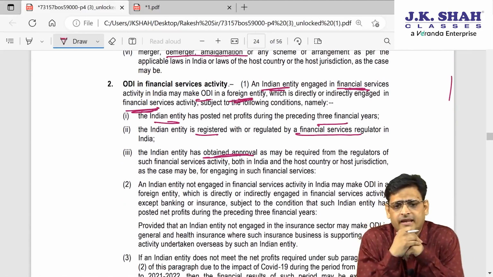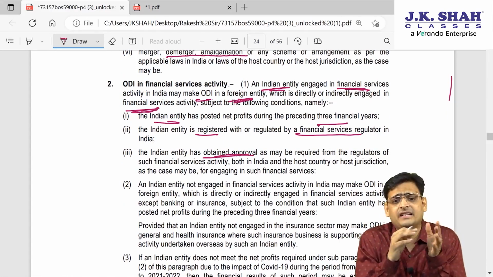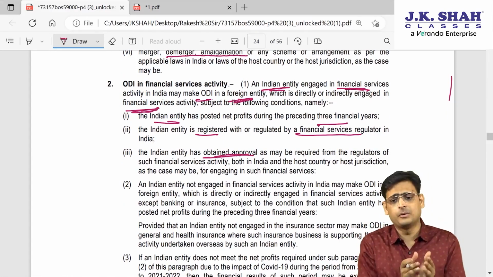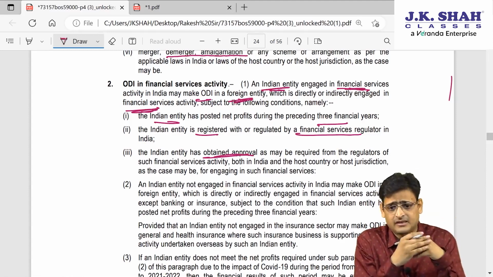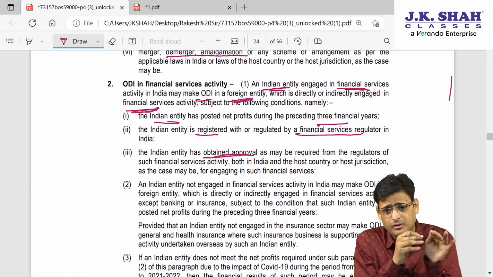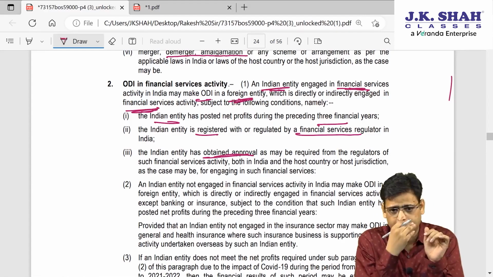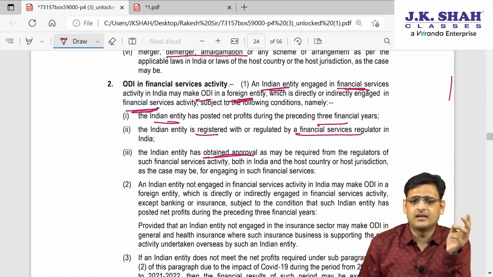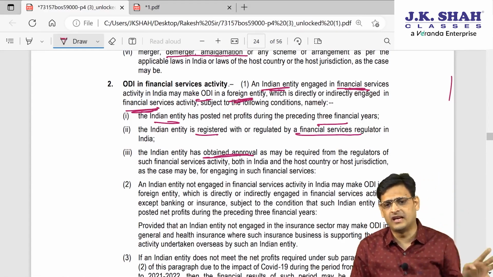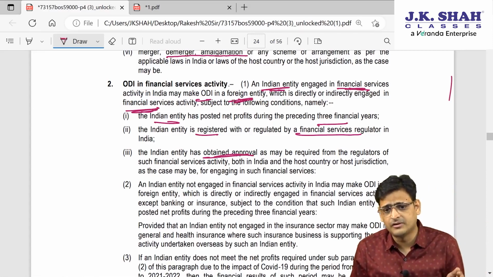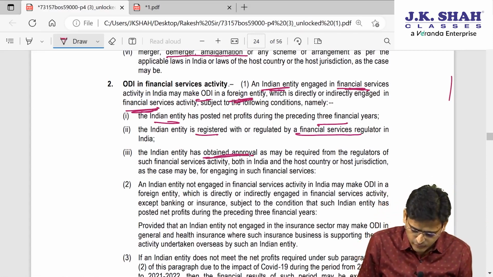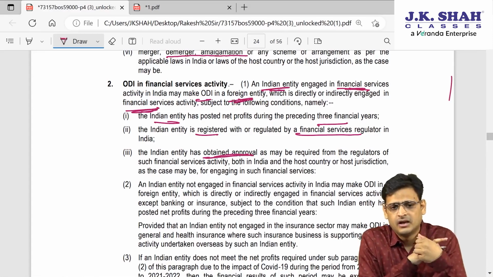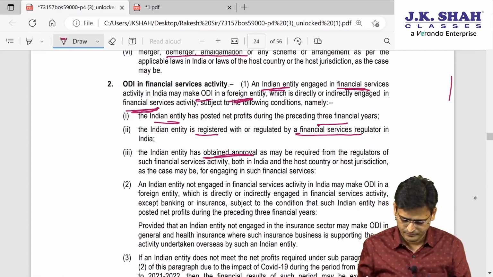So what they are saying is that an Indian entity which is in the financial service sector can make an investment in a foreign entity which is also in the financial service sector, but that Indian entity should have profit in the last 3 years, it shall be registered with the financial service regulator, and it shall also take what? Tell me first. Approval from the financial sector regulators.